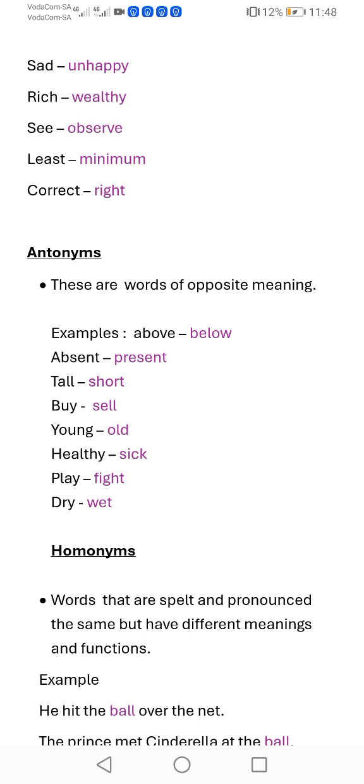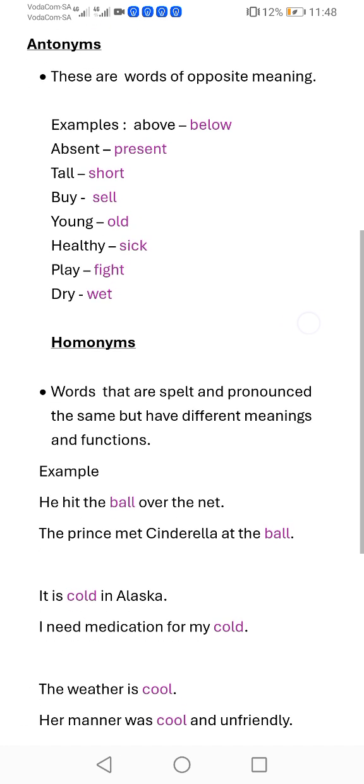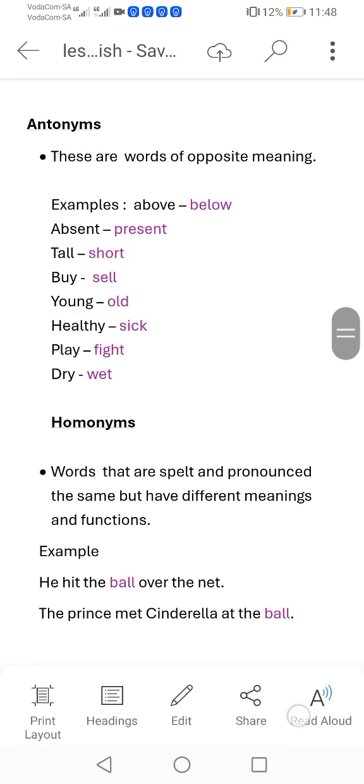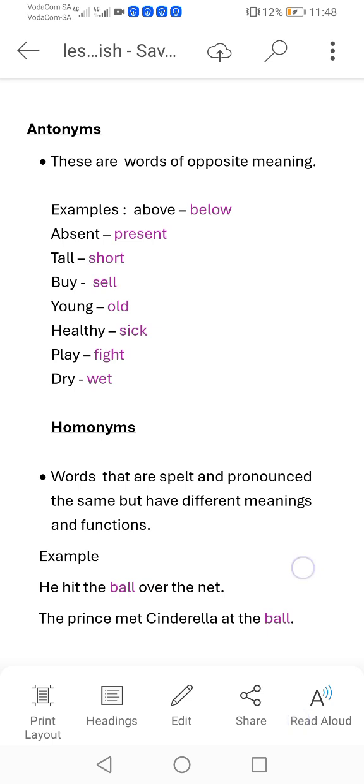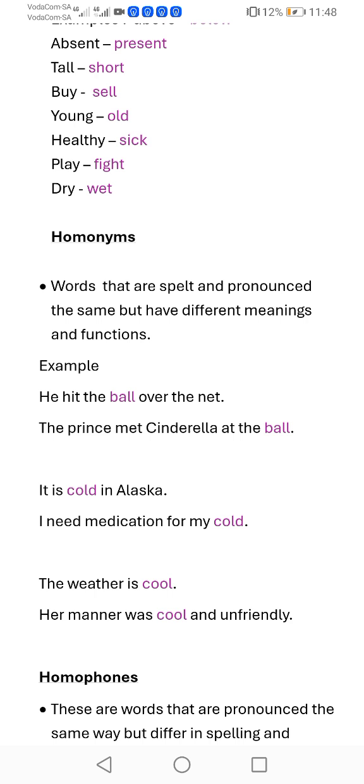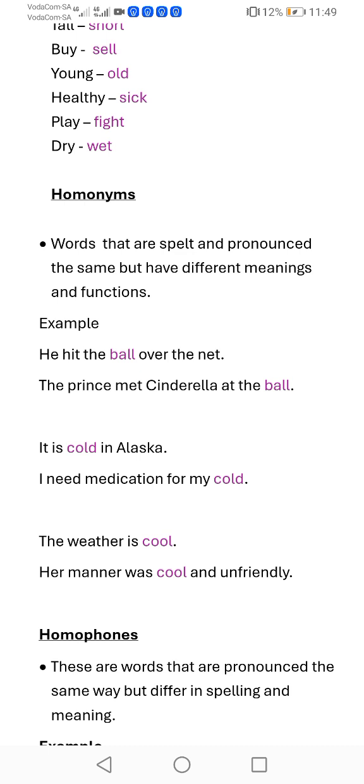Another word is dry. The antonym of dry is wet. So those are words that are antonyms. Let's go to homonyms. What are homonyms? These are words that are spelled and pronounced the same but have different meanings and functions. For example, here I have written down words that are homonyms. They are spelled the same and pronounced the same, but they do have different meanings and functions.